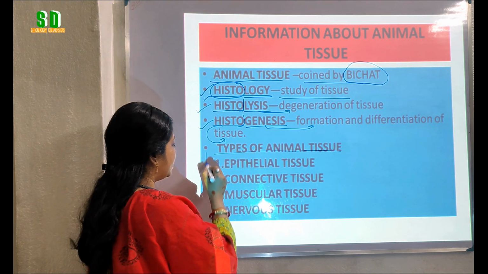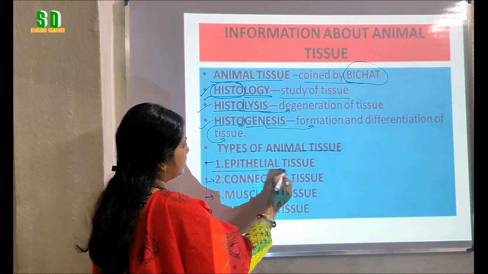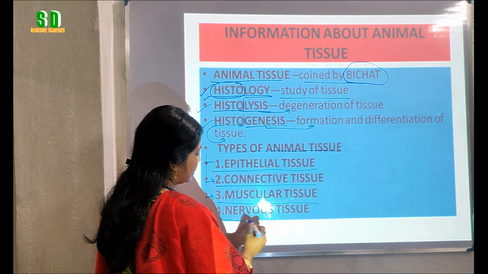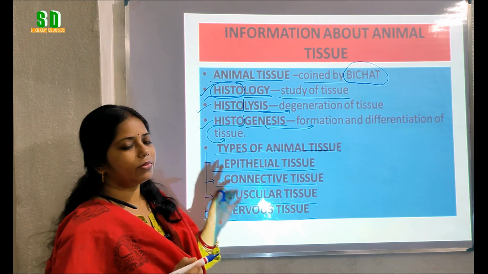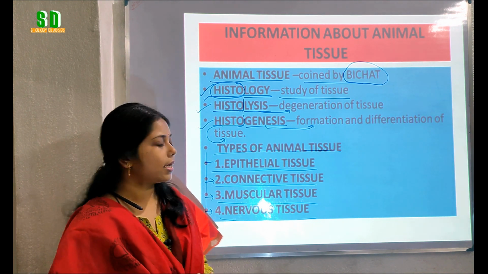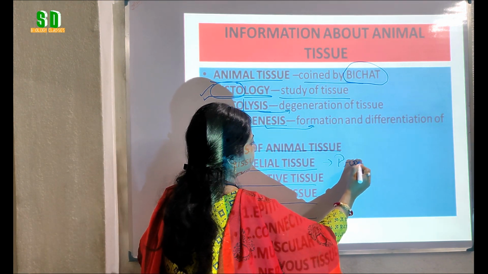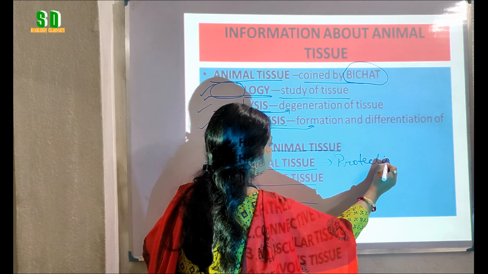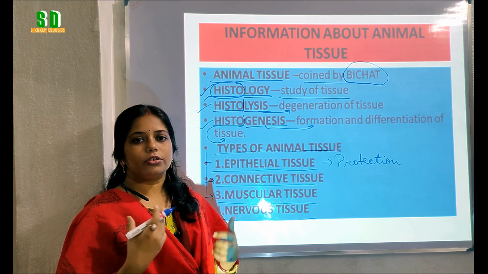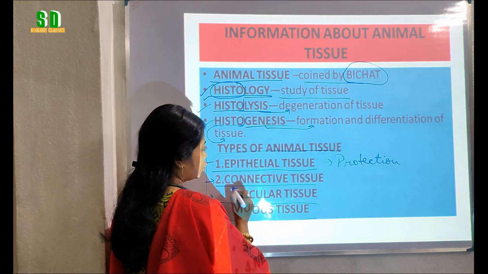Animal tissue are mainly of four types. What are those? The epithelial tissue, connective tissue, muscular tissue, and nervous tissue. These are the main four types of tissue that present in our body to perform different functions. The main functions of epithelial tissue is give protection, of different organs and of different parts of our body, and the function of connective tissue, from the name you